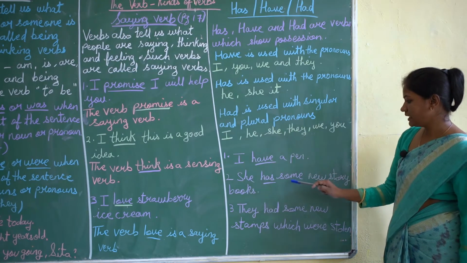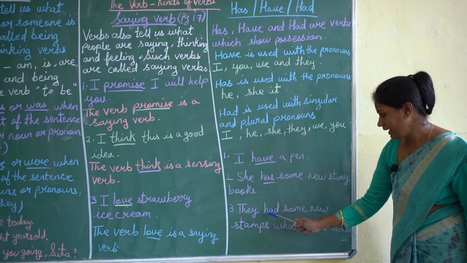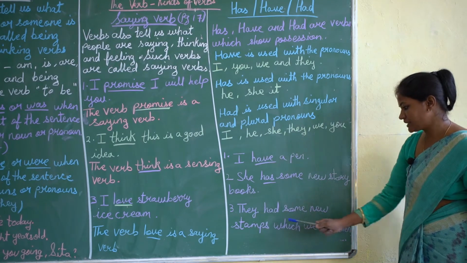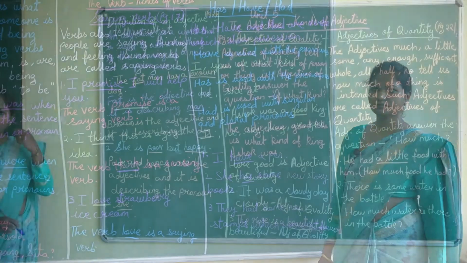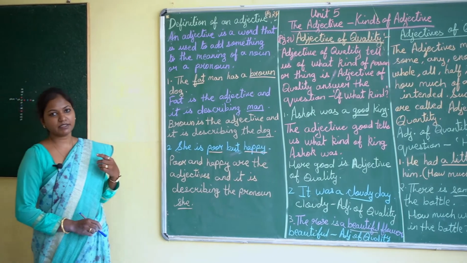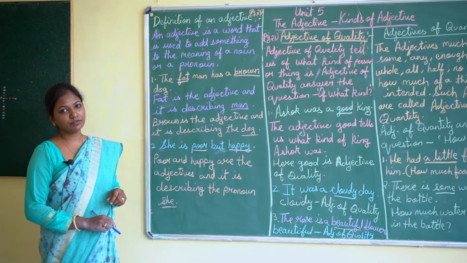She has some new story books. They had some new stamps which were stolen. Our next topic is Unit 5, the adjectives and kinds of adjectives.